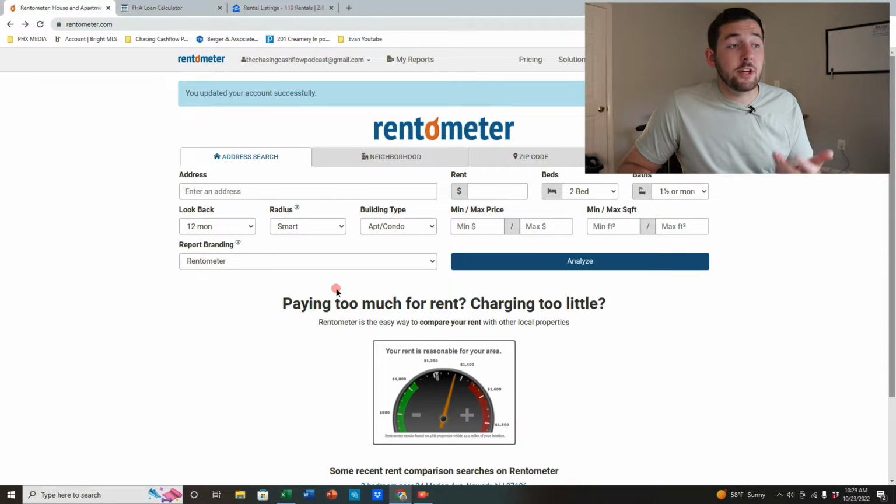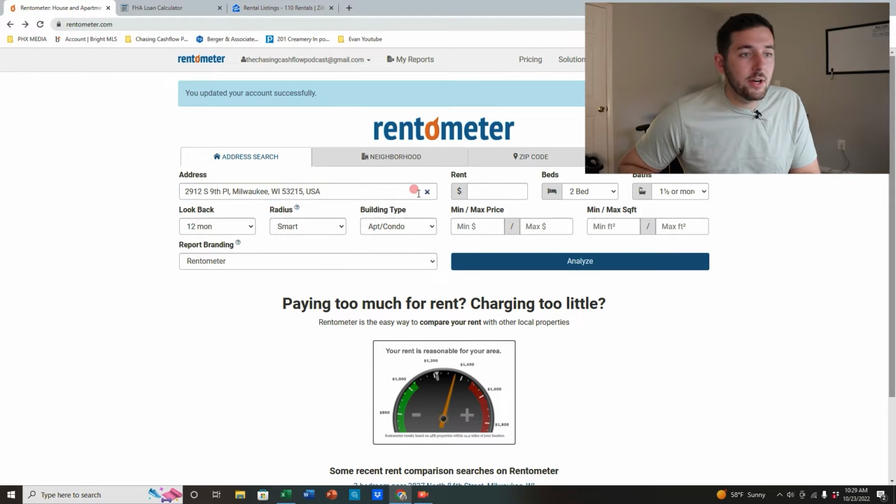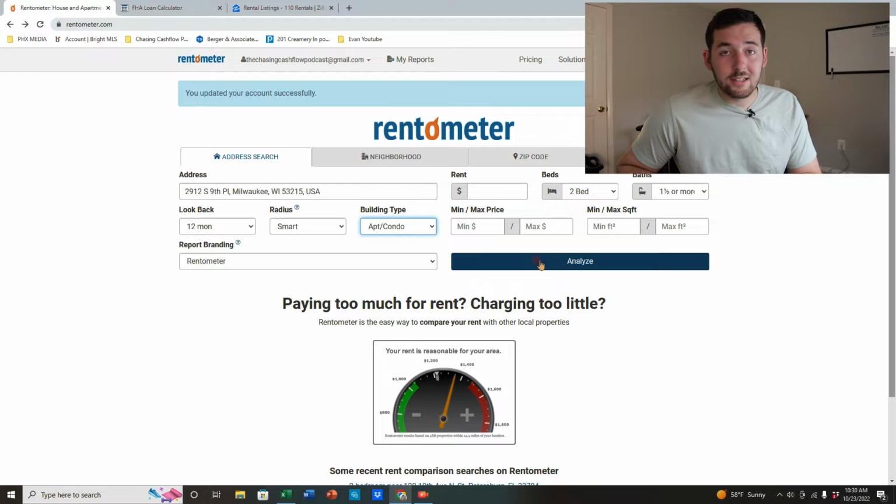So there's this website that you can go to. It's called Rentometer to find some rents. Basically what you can do is type in the address or the area, and type in that it's a 2-bedroom, 1.5 or more, because it's 2 on each side, up and down, and then make sure that it's set to apartment/condo. That way you know that it's getting rented as one, because if you rent out a whole house, it's going to be completely different. It might be a little bit more.